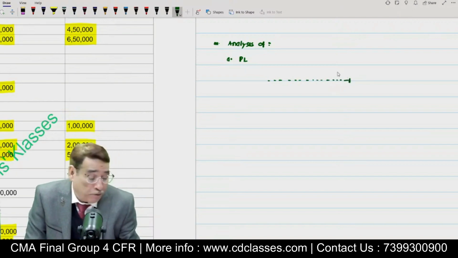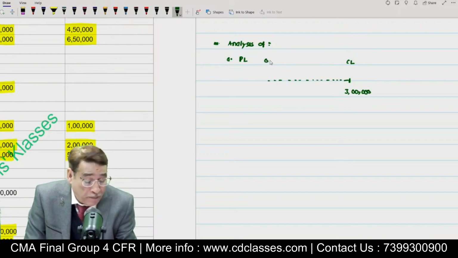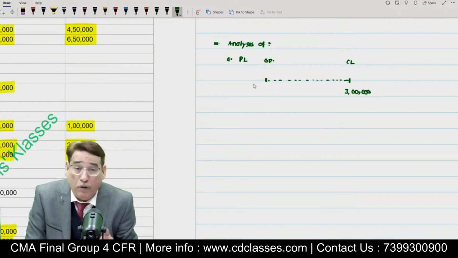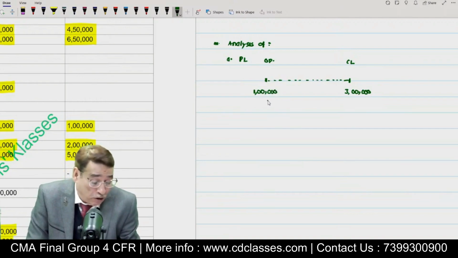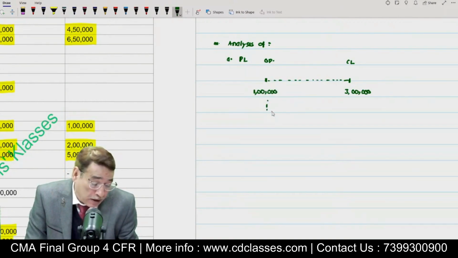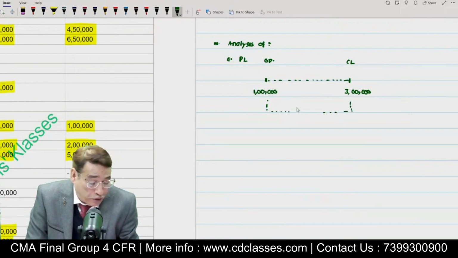As per the balance sheet, the closing balance of the subsidiary company's profit and loss account is 3 lakh. As far as the opening balance is concerned, under adjustment number 1 it was written that the opening balance of profit and loss account was 1 lakh. Now we can take the difference of these two items, and we find that the subsidiary company must have earned a profit of rupees 2 lakh during the entire accounting period.